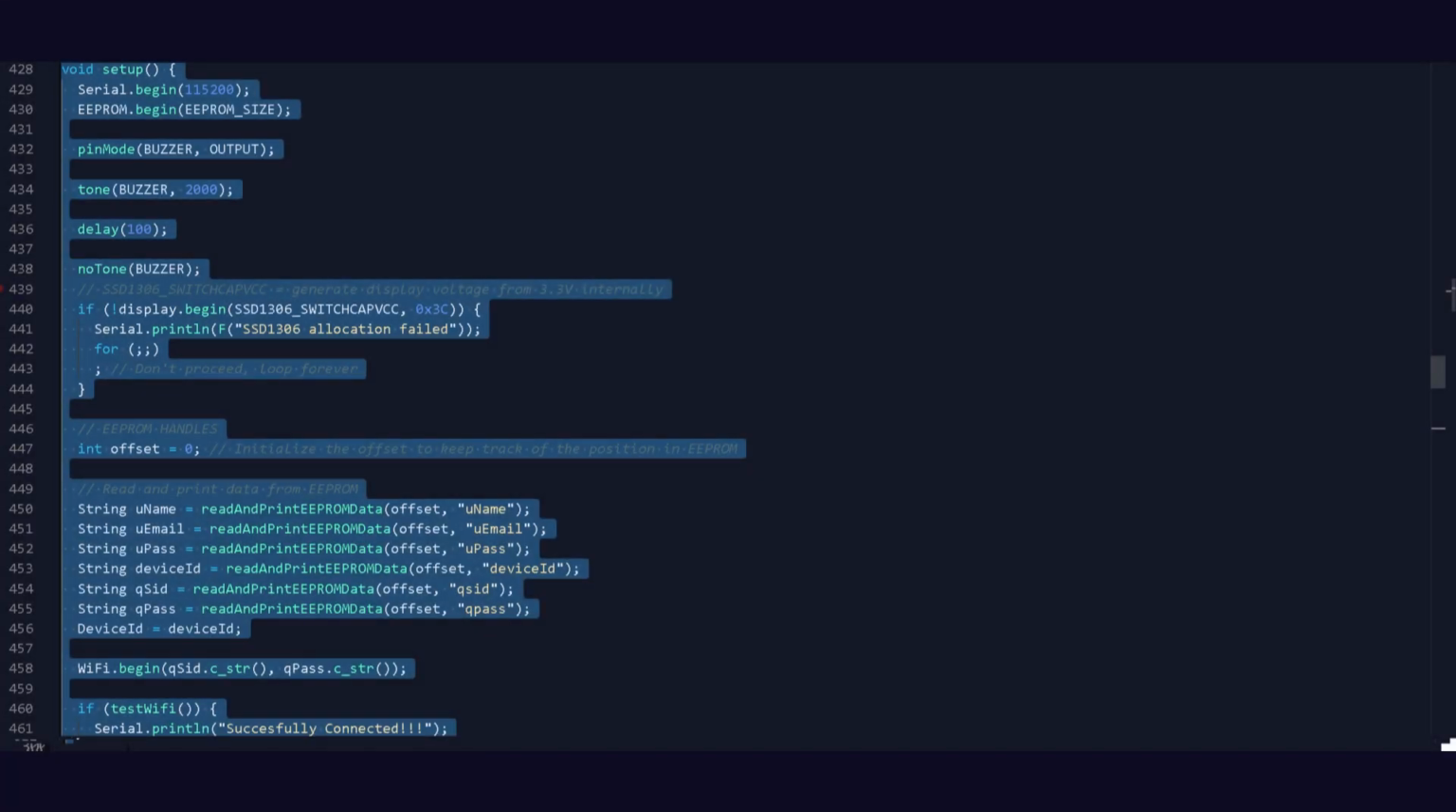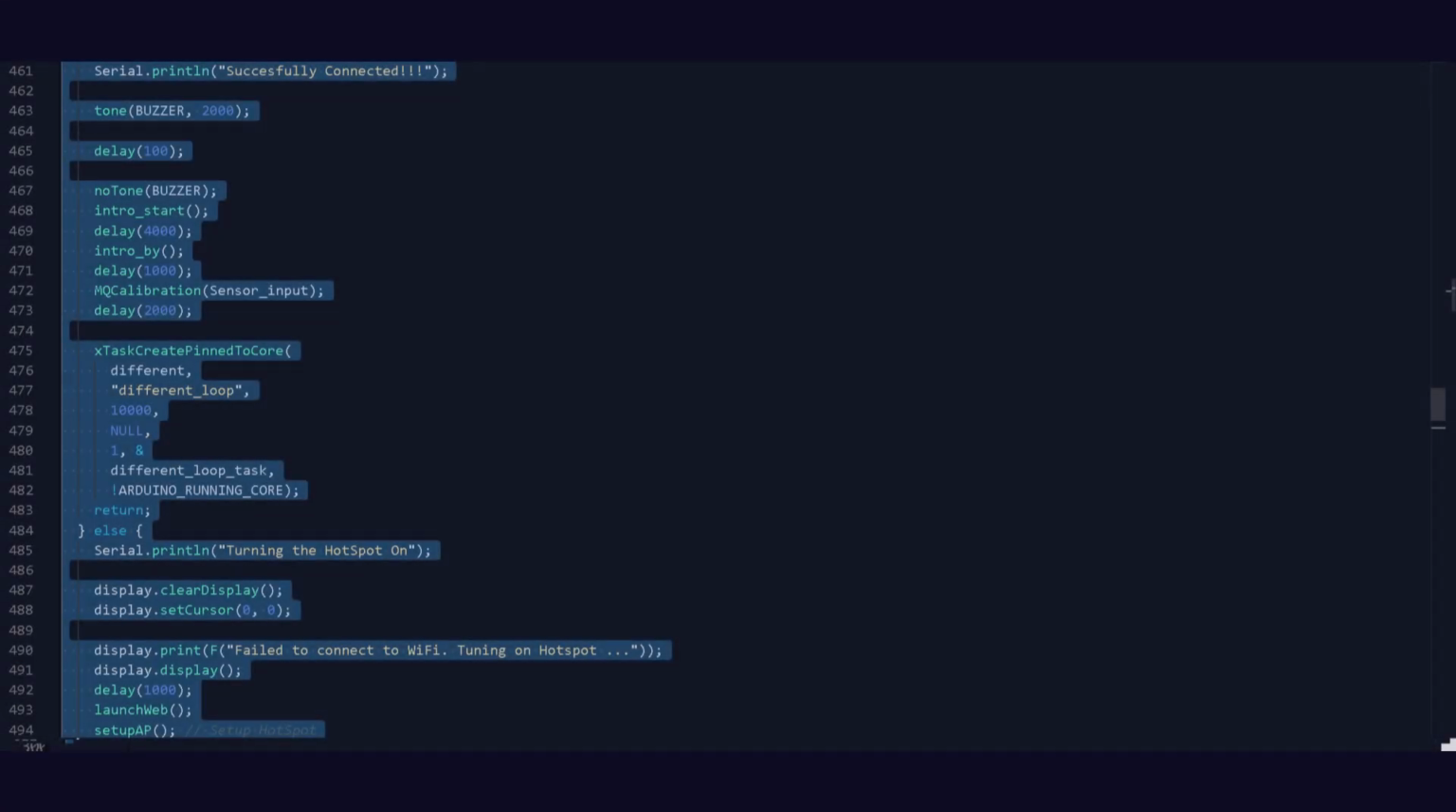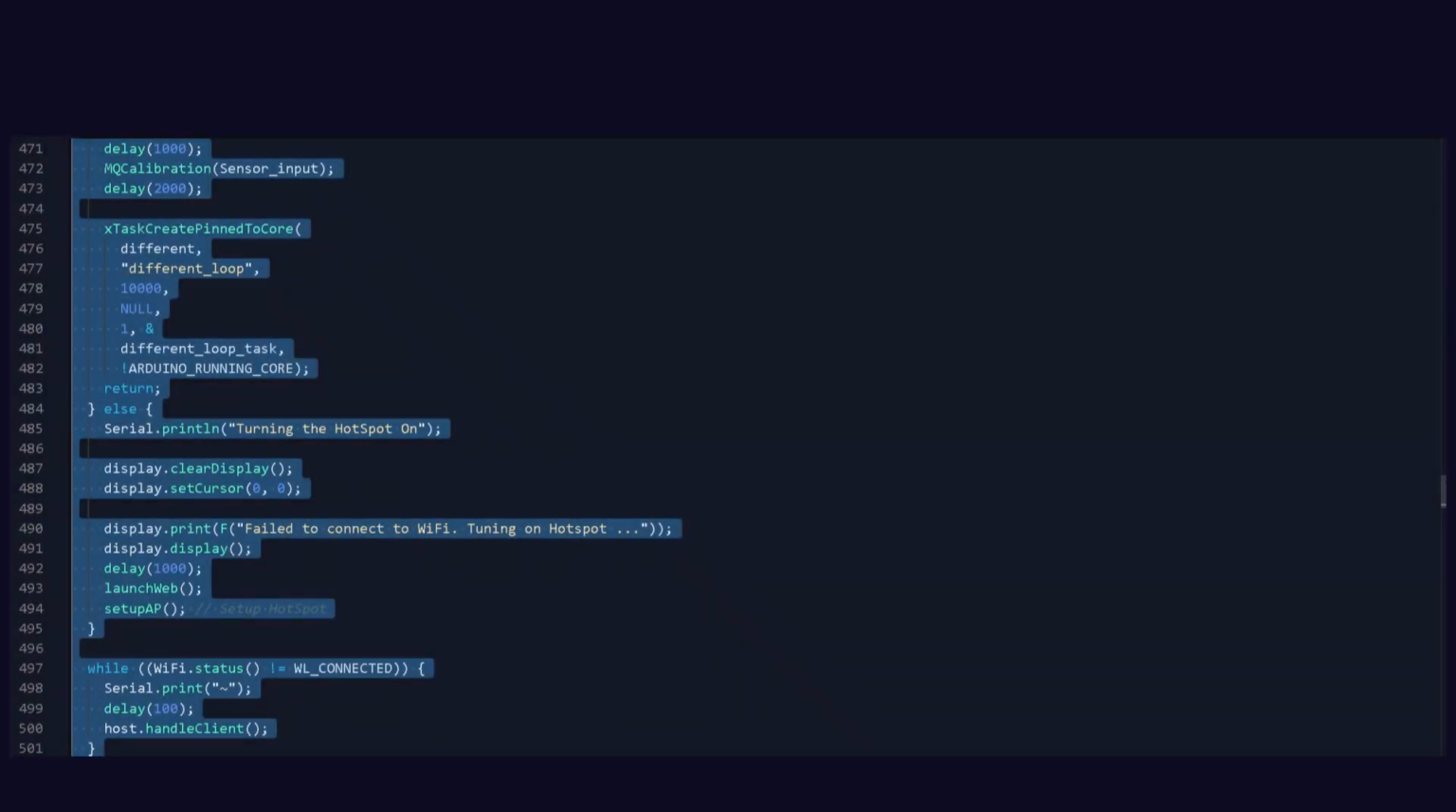It initializes necessary things, tries to connect with Wi-Fi through data stored in the memory. If it connects successfully, it displays animation, calibrates sensor, and starts the other code, pinning it with that function we made earlier. Else, it turns on the hotspot to set up the device.